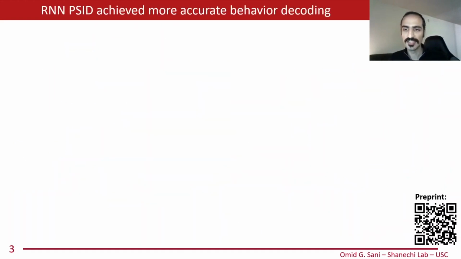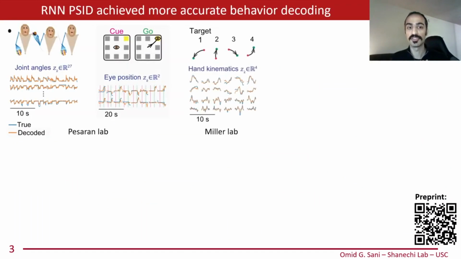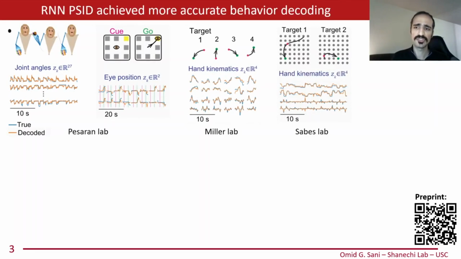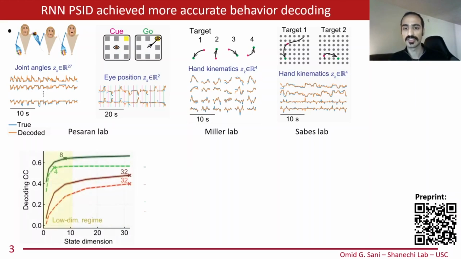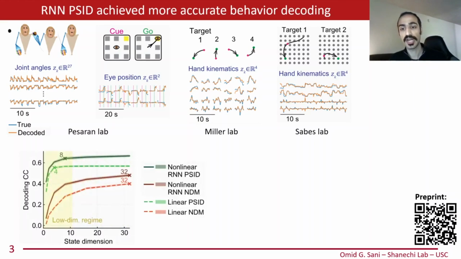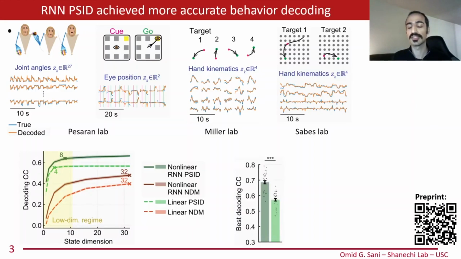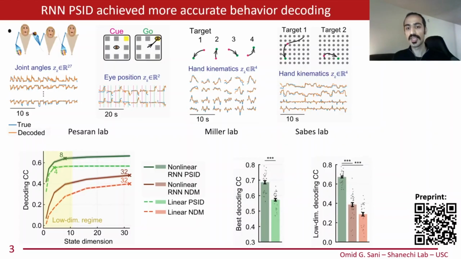We used RNN-PSID to investigate nonlinearities in spiking and LFP activity in monkeys performing 4 different behavioral tasks, and found strikingly consistent results across all 4 of these independent datasets. First, across latent state dimensions, nonlinear RNN-PSID enabled more accurate behavior decoding than other methods, including linear preferential methods and nonlinear non-preferential methods. These results suggest that RNN-PSID learns the behavior-relevant neural dynamics better due to its nonlinearity and its preferential learning of these behavior-relevant neural dynamics.